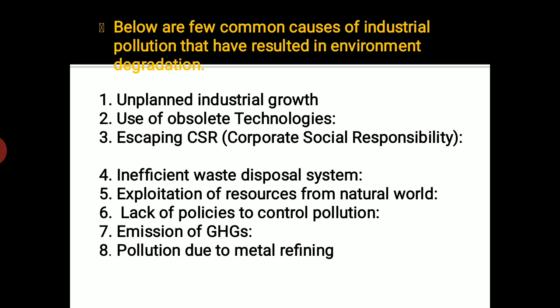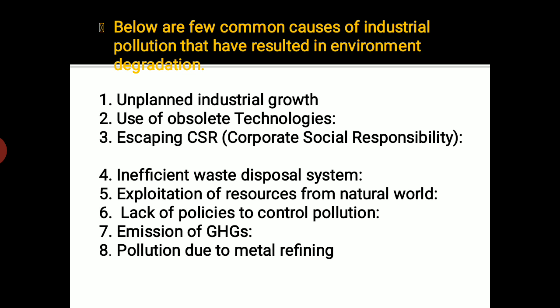What happens again, that may be used and reused for drinking and for other household purposes. So one way or the other, if we don't have a proper waste disposal system, then that may create problems for all three factors, that may be air, water or land, and that gets polluted very badly, right? So that has to be correctly done. So that is one of the causes, which is an inefficient waste disposal system.